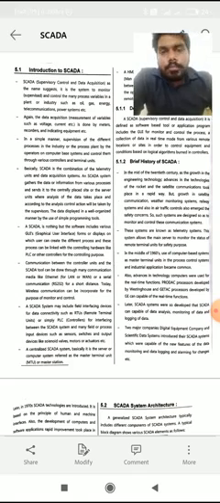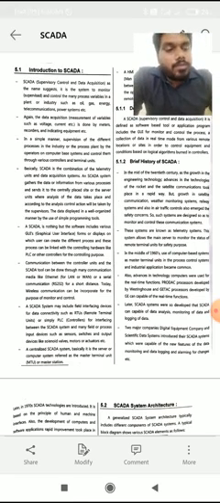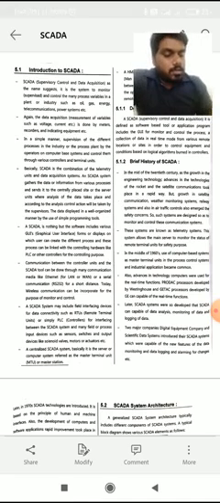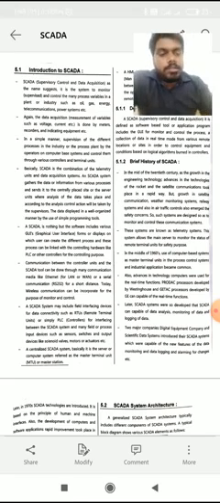Then a block diagram of SCADA with MTU or RTU, and different SCADA communications with the help of block diagrams. Communication architecture, master slave configuration of SCADA, and different communication topologies: star topology, ring topology, multi-drop tapped topology. I will explain all these points.